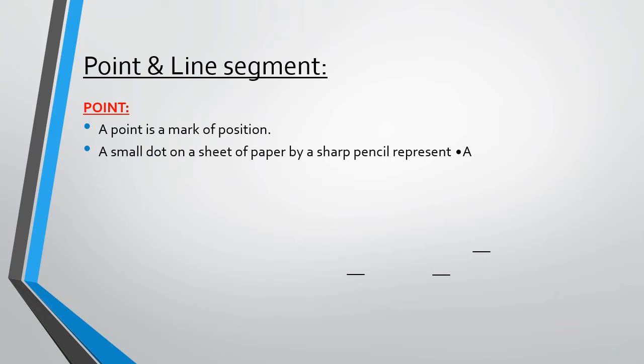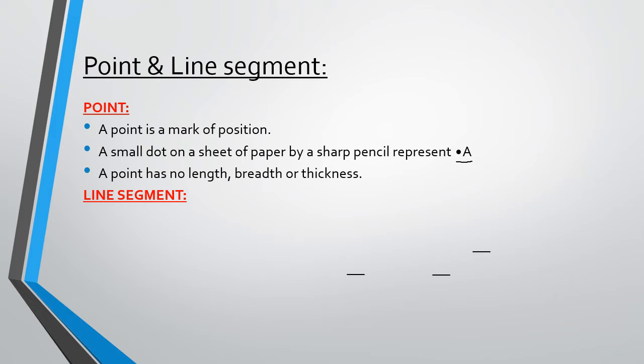It is represented by this symbol, a dot, and we can give a name for it, say A, B, X, whatever. It does not have any length, no breadth, no thickness. It's just a mark of a position.